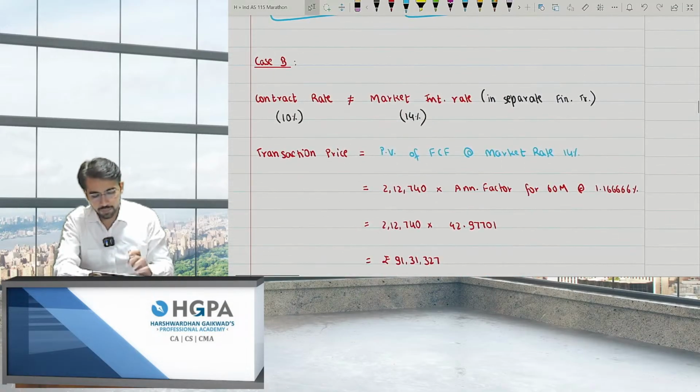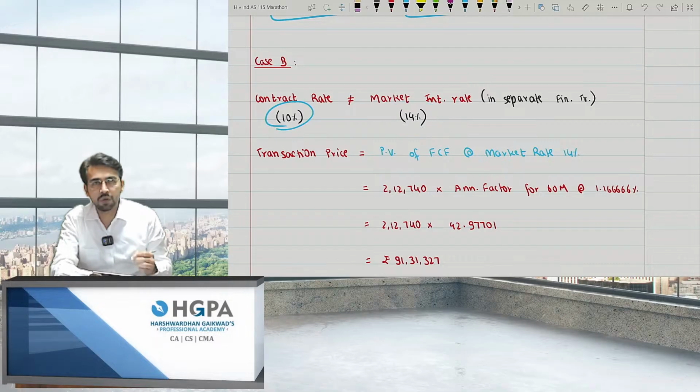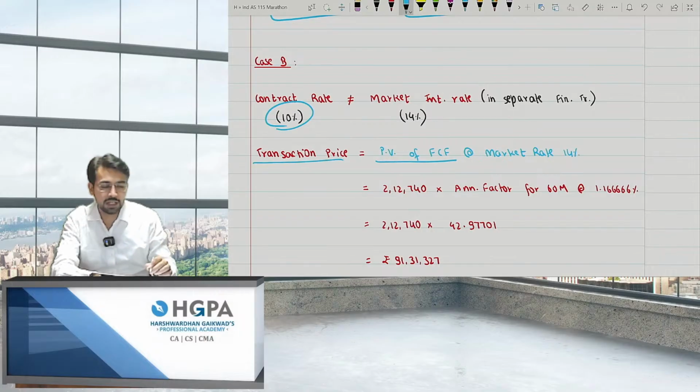Over here, you can check. Contract rate is not equal to market rate. Contract rate was 10% and the market rate was 14%. So obviously, if they are not equal, what I have to do is take the present value of the future cash flows. So transaction price will be the present value of future cash flows at market rate.